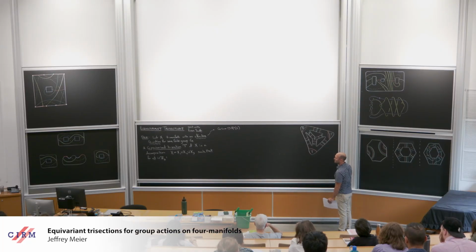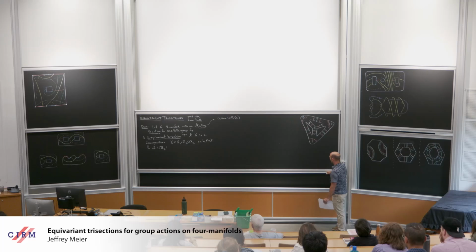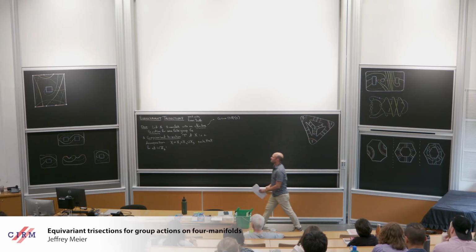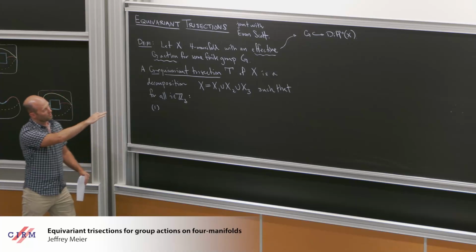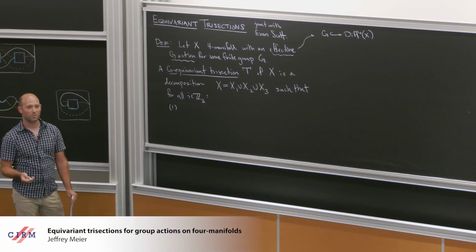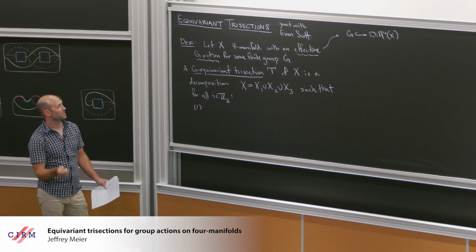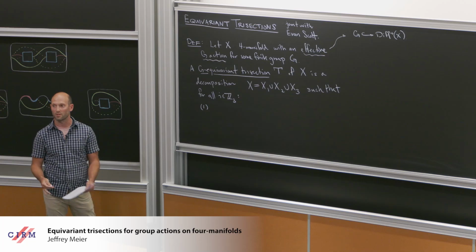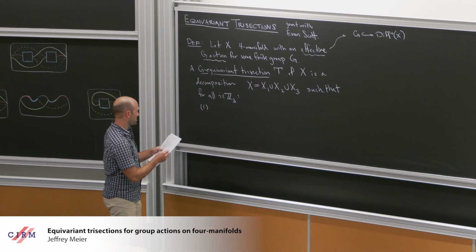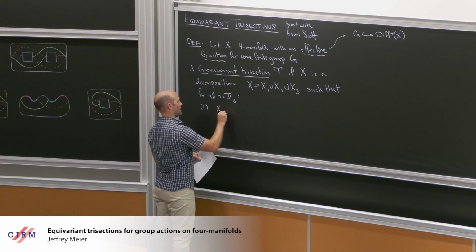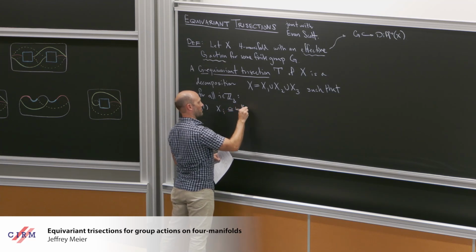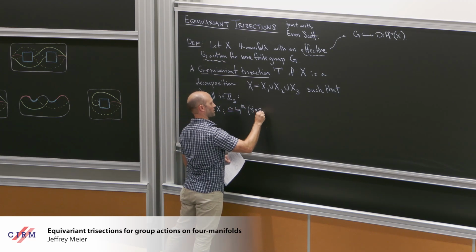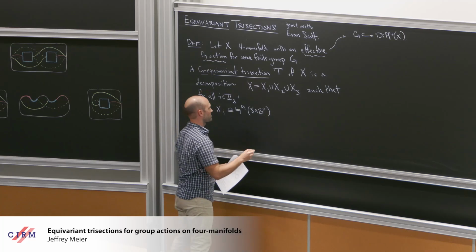Okay, let's see if I have room to do it here. The first condition is that the pieces X1, X2, and X3 are going to be four-dimensional one-handlebodies, and the induced G action is going to be linearly parted. So Xi is diffeomorphic to the boundary connected sum of some number of copies of S1 cross B3.